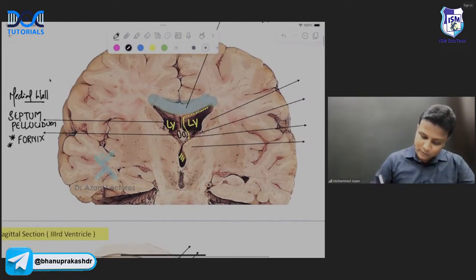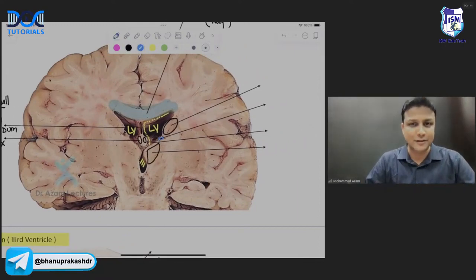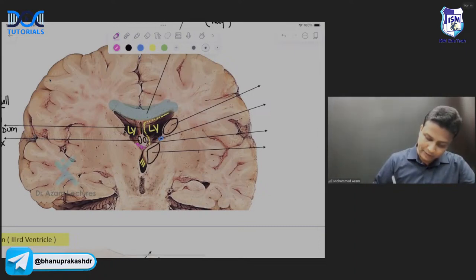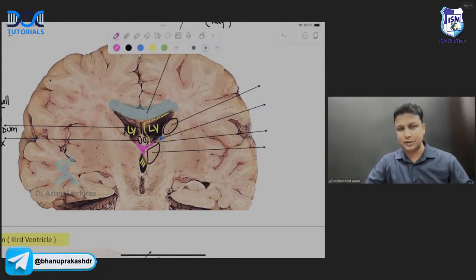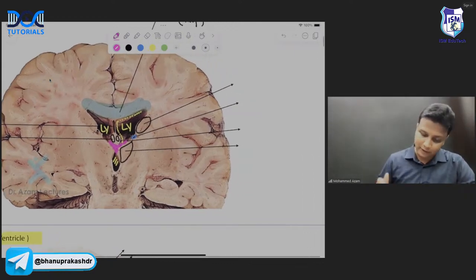Then in this diagram, this one here will be the caudate nucleus, and this one here will be the thalamus. In between the caudate nucleus and thalamus, there is a vein, and this vein will be the thalamostriate vein, sir. And you are able to see a network of capillaries over here, and this network of capillaries is nothing but the choroid plexus. All these four structures are going to form the floor of the lateral ventricle, sir.